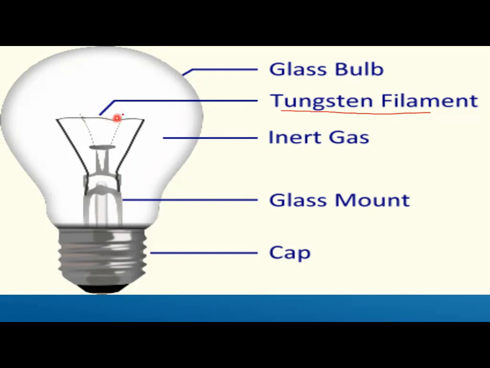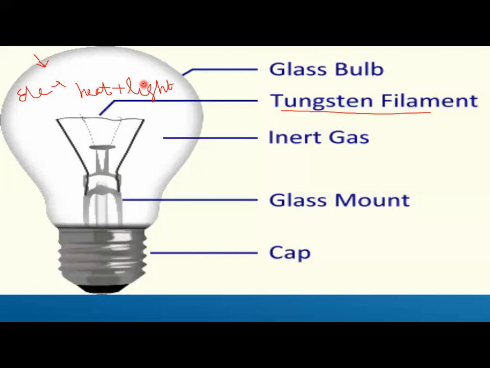So look here, electrical energy will be converted into heat plus light energy. When this tungsten filament heats up, it gets so hot that it starts glowing, and it gives us white light.